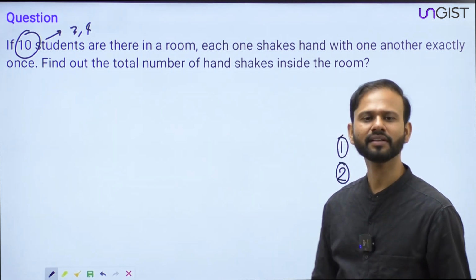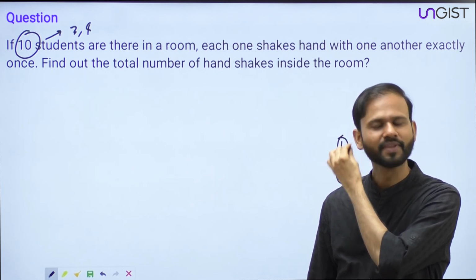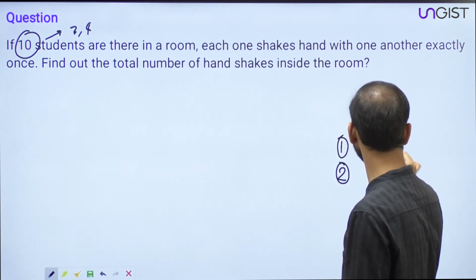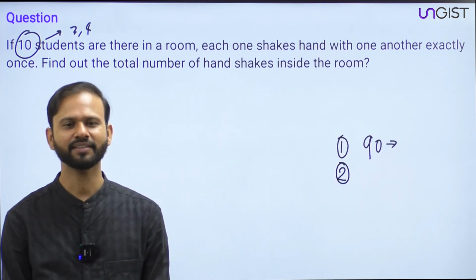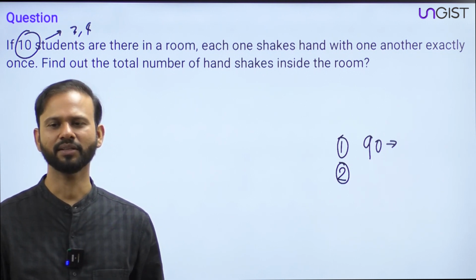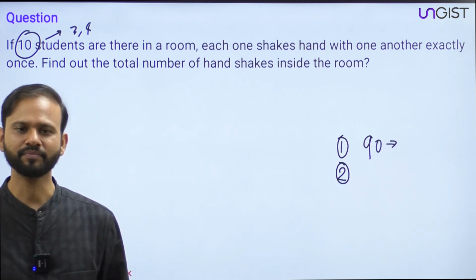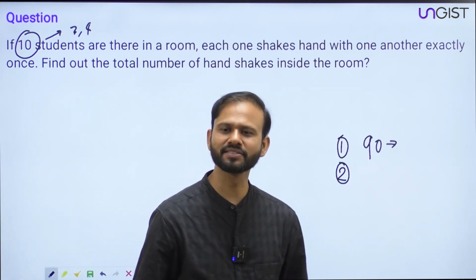Okay, Rukaiya is saying 90. All right. Anyone else? Preeti, what's your answer? Muskan, what's your answer?